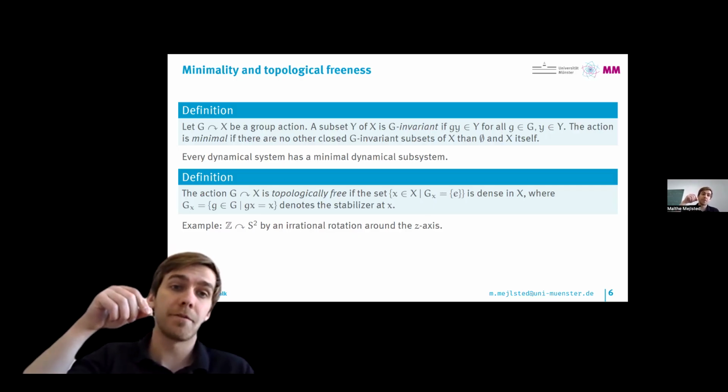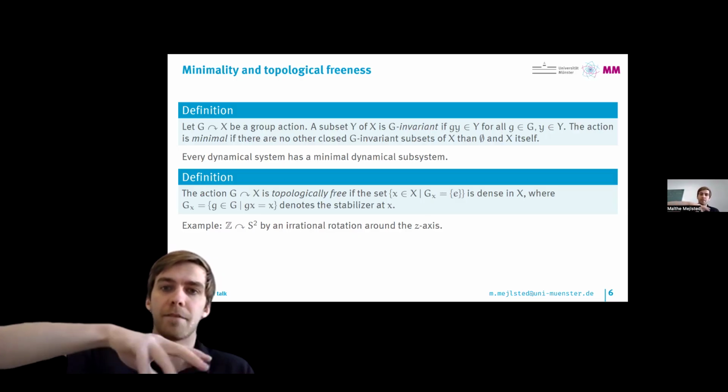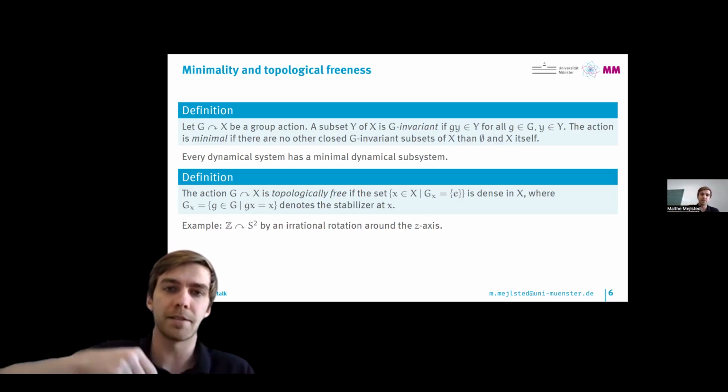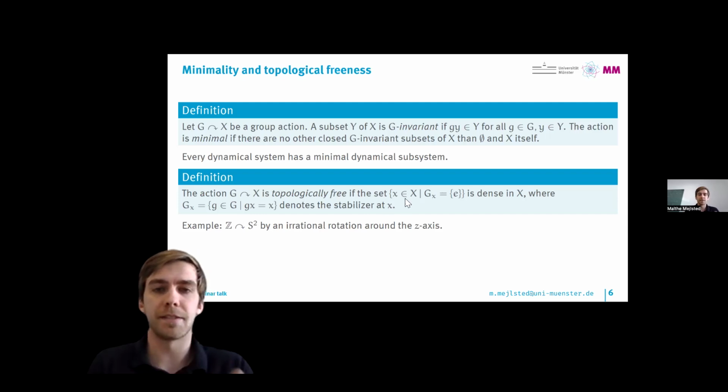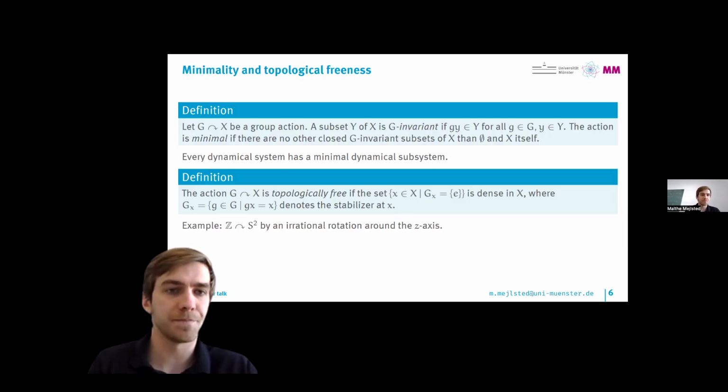But it is topologically free because these are the only points that are fixed, and every other point has trivial stabilizer. So this set consists of all the points distinct from the north and south pole, and this is definitely dense in the sphere. In this way, this concept is a generalization of freeness, and it is the appropriate notion in a lot of these results about crossed products.